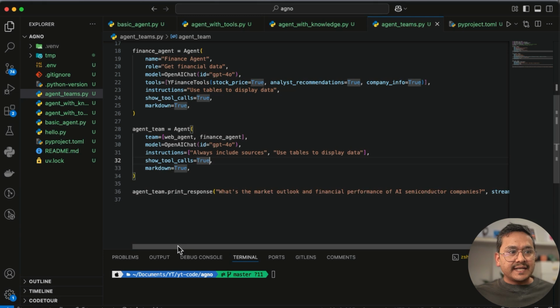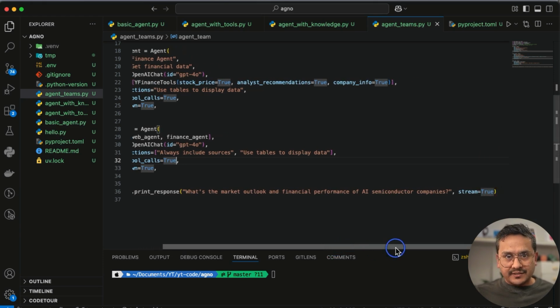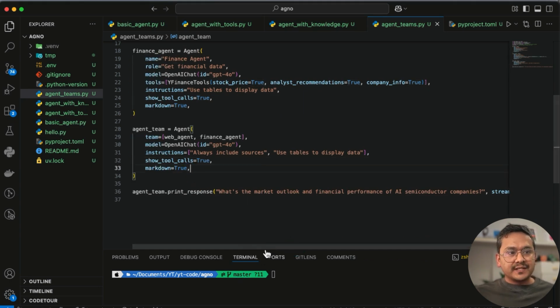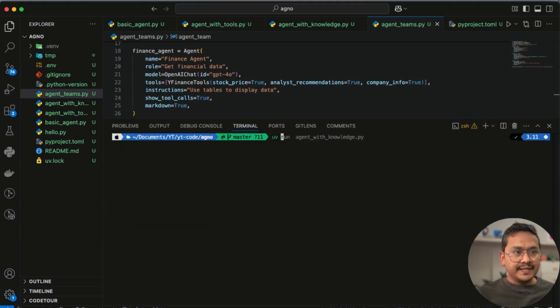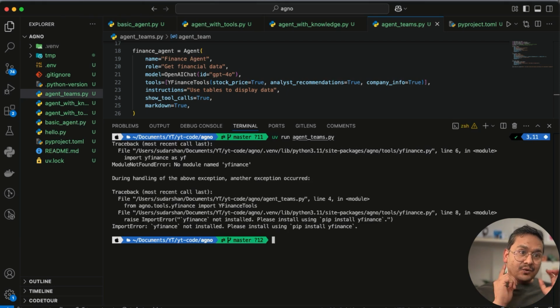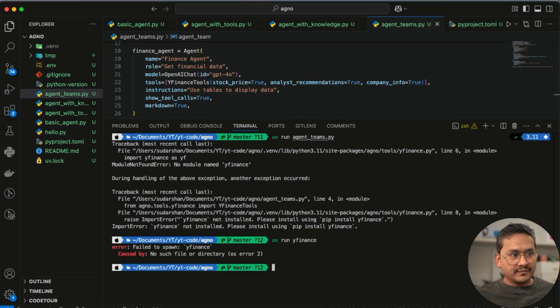And here the question is, what's the market outlook and financial performance of AI semiconductor companies, right? If I ask this question, let's see what happens. I will go here, uv run agent teams.py. I will run this one, and again we need to install multiple packages. Right now I know there is a package called Y Finance. I will say uv run Y Finance. Okay, I think the spelling is a mistake. Run and add. This is quite confusing sometimes.